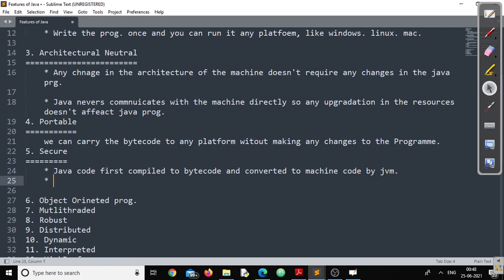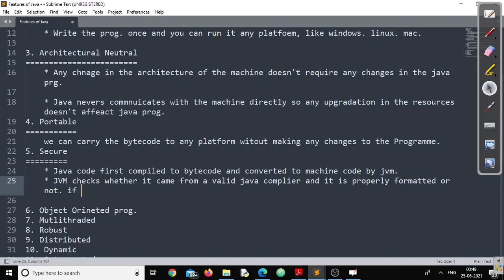Now, JVM or Java Virtual Machine checks whether the bytecode came from a valid Java compiler, and whether it is properly formatted or not.